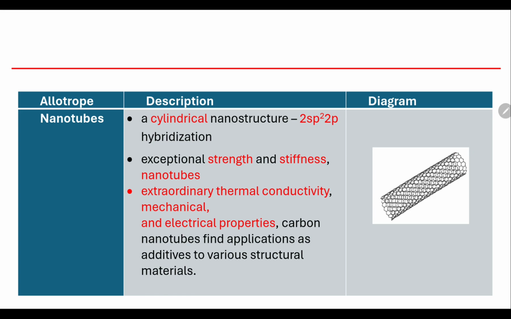They are really good at preventing hard objects from getting through because they're very stiff, and they also do allow electrons to flow through the center as well.